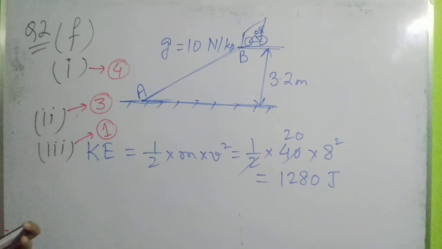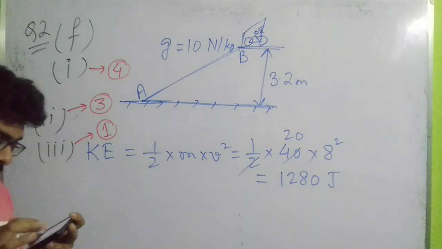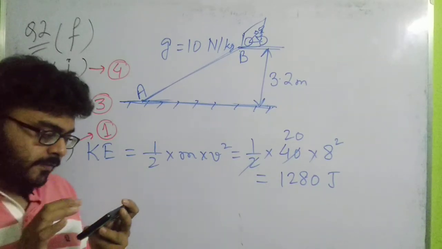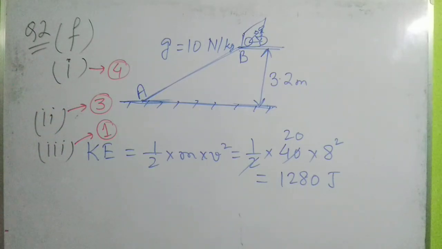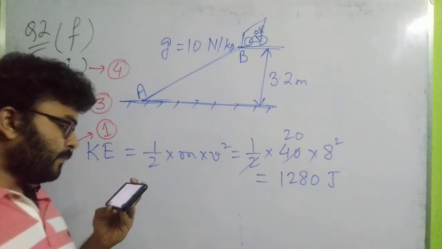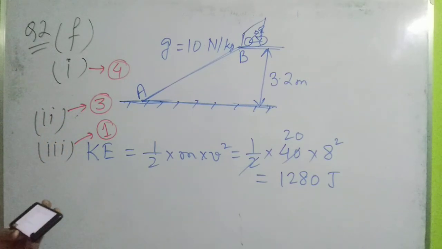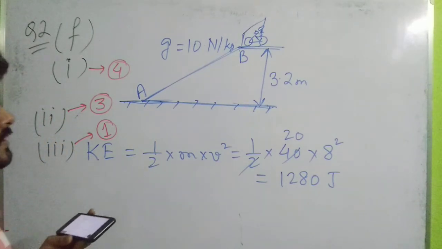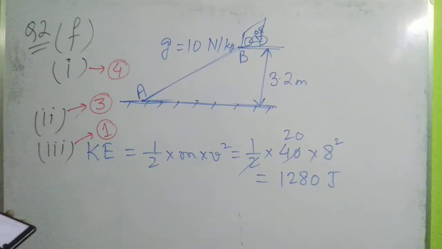Okay, fine. Now let us quickly move on to the next question. Part 4. What does part 4 say? Part 4 says, the potential energy of the girl of mass 40 kg when she reaches the midpoint of the slope AB. When she reaches the midpoint of the slope, what will be the value?